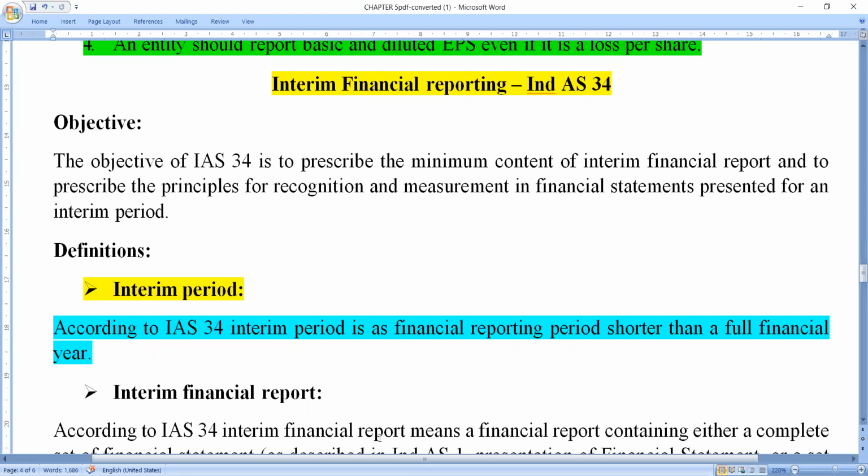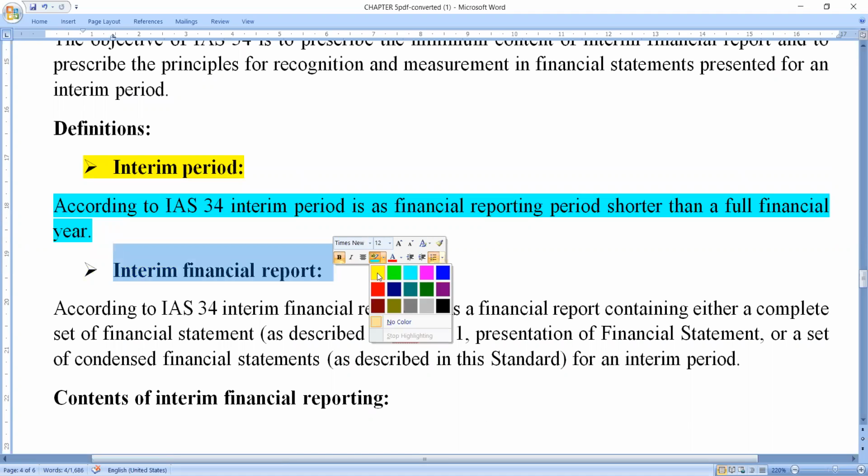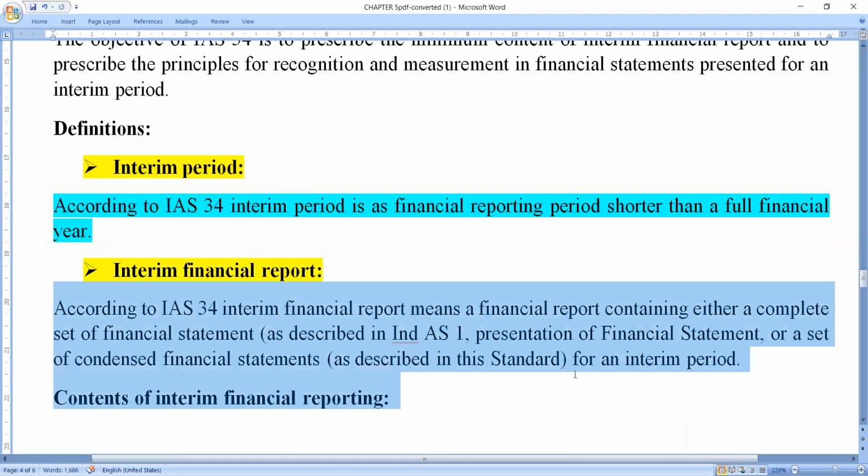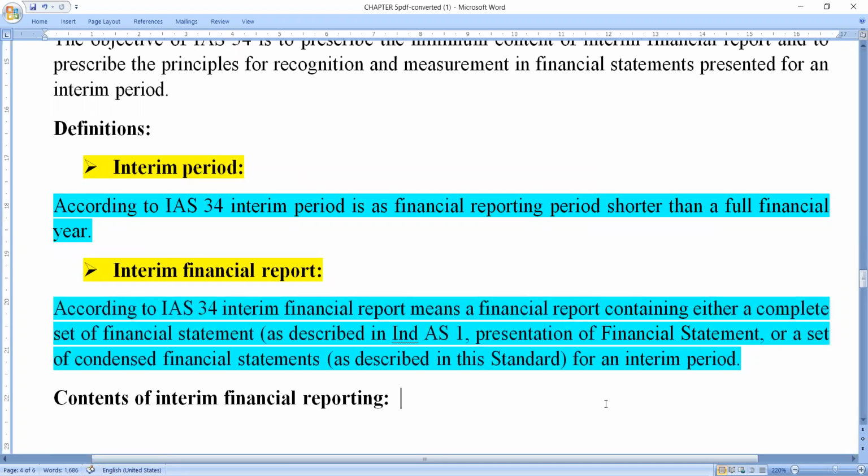After this important term, next important term here, interim financial report. What is meant by interim financial report?